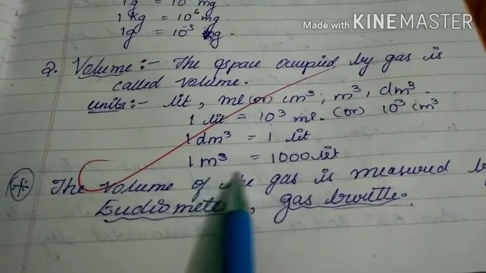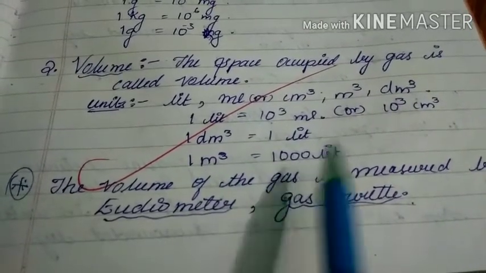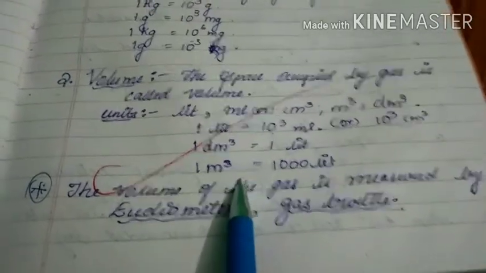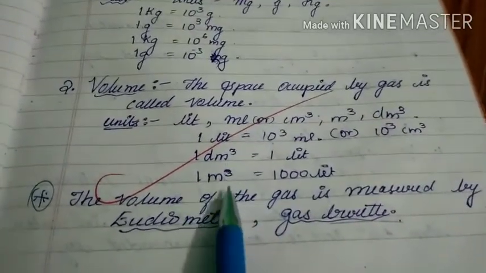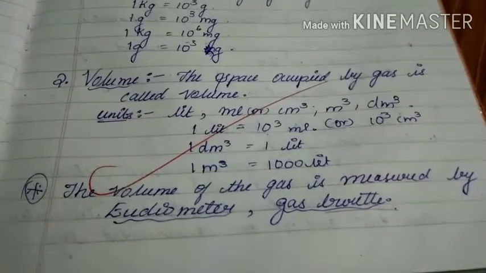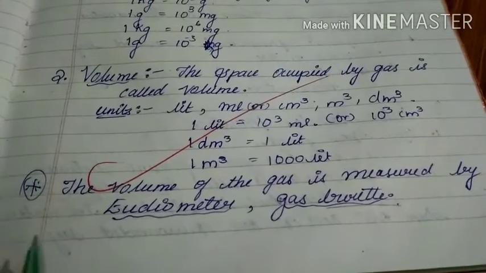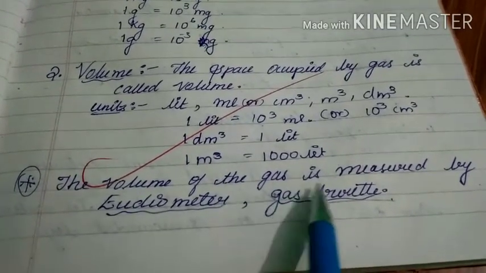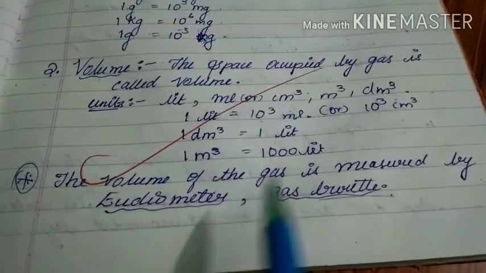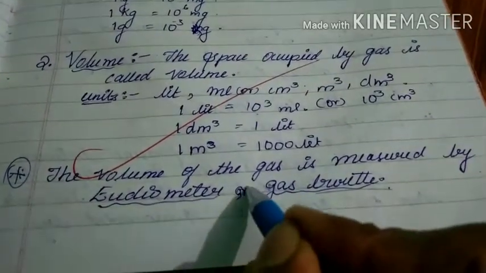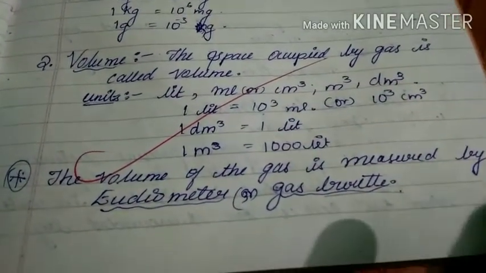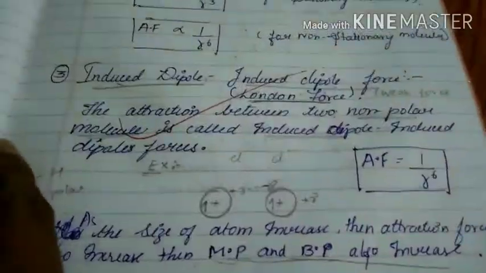1 meter cube equals 1000 liters. So you have to remember these conversions along with units. Next, the volume of the gas is measured by eudiometer or gas burette. That is the instrument. By using that instrument we can identify the volume of the gas.